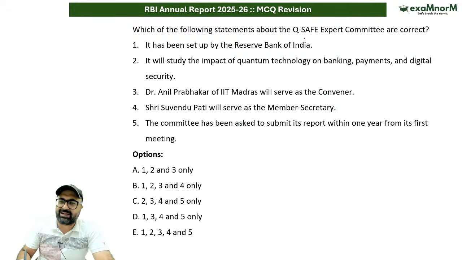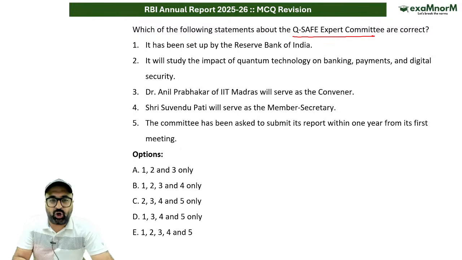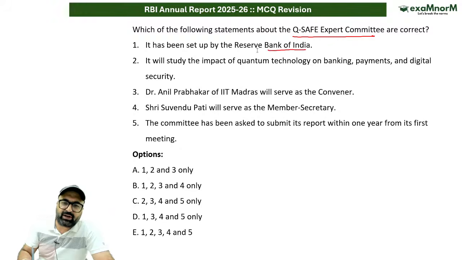So which of the following statements about the QSAFE expert committee are correct? I hope you might have heard about this QSAFE committee. It is an expert committee on quantum secure and adaptive financial ecosystem to study how quantum technology may affect India's financial sector, especially banking, payment, as well as digital security. The main purpose of this committee is to identify both opportunities as well as risks associated with quantum technology. It has been set up by Reserve Bank of India.